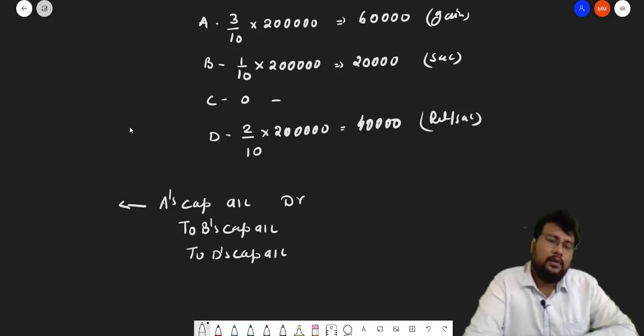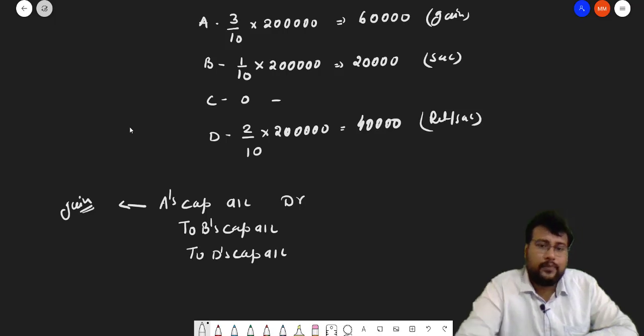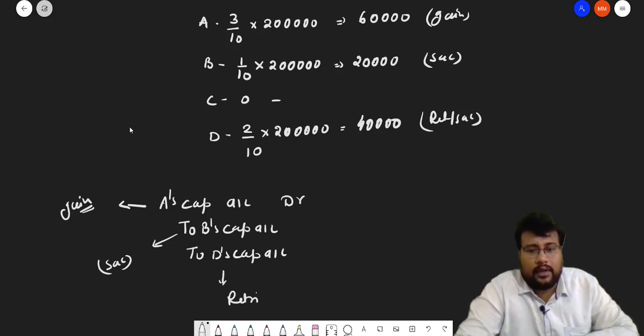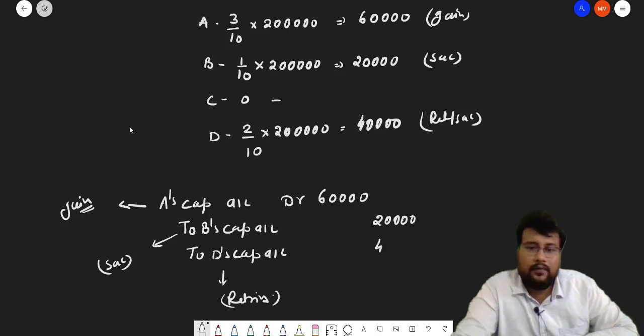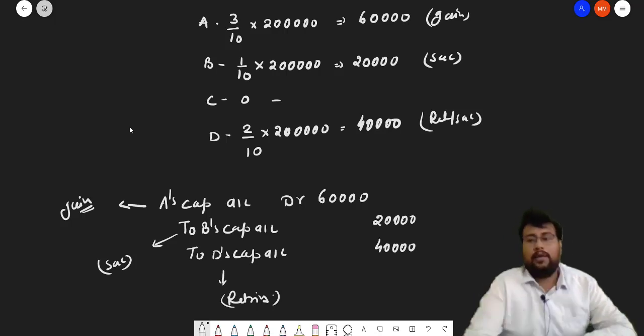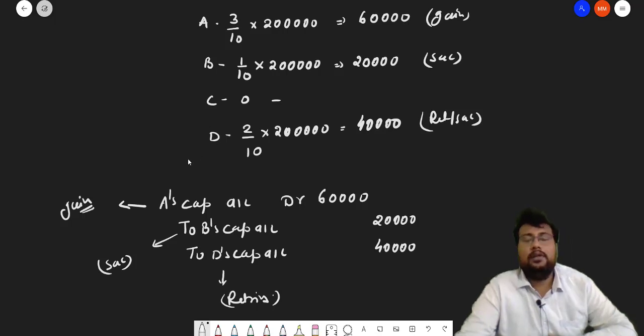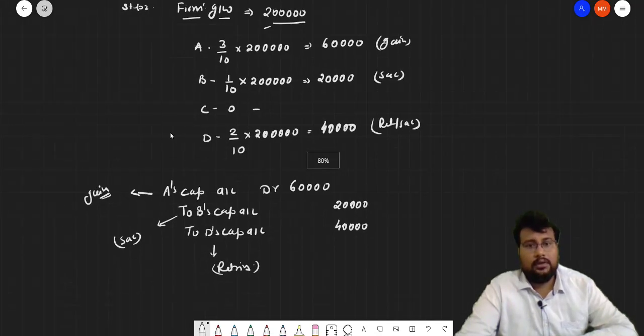A is gaining, that's why capital will decrease. B is sacrificing, that's why capital will increase. And D is retiring, that's why capital will increase. So A's capital to B to D. How much will A's capital be, bacha? You see here, 60,000. How much B's capital? 20,000. And how much D's capital? 40,000. Okay. So this is the question, how you will solve this particular question.